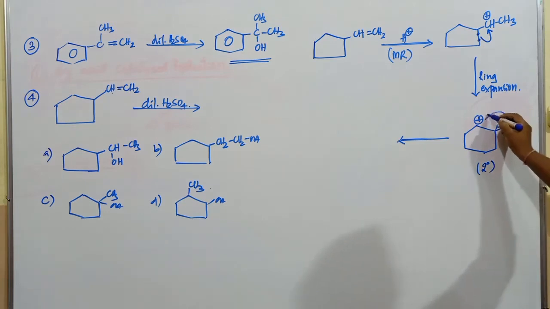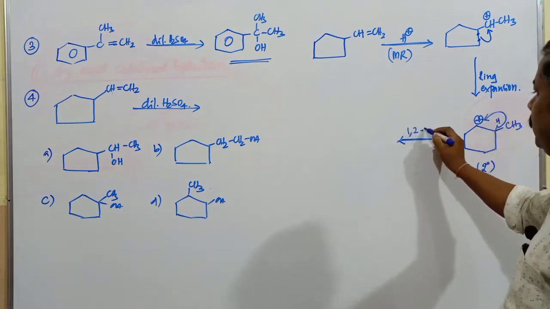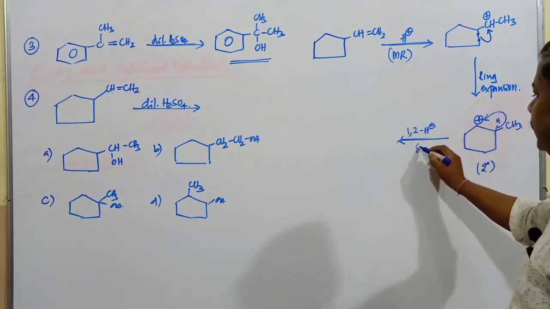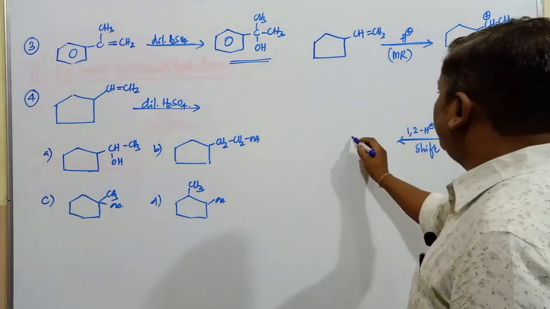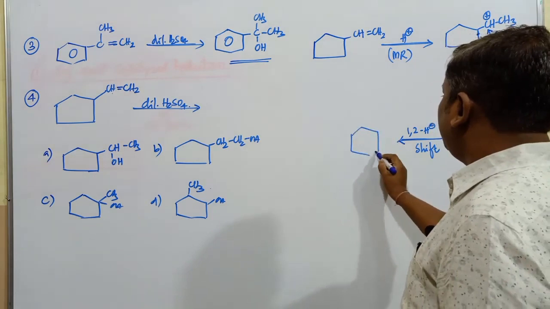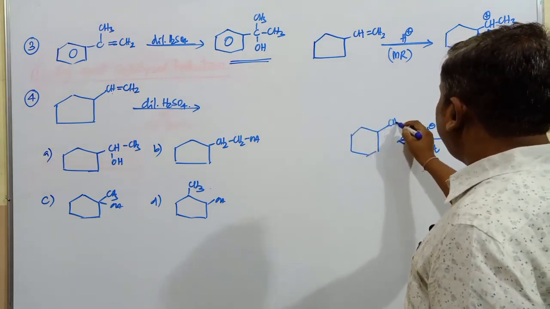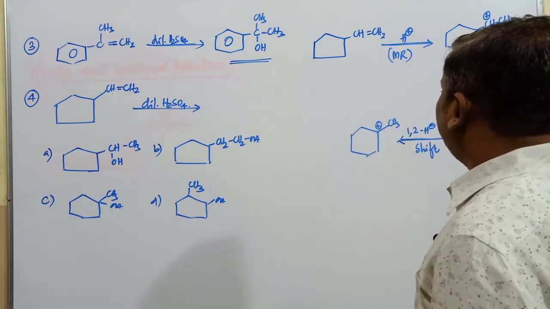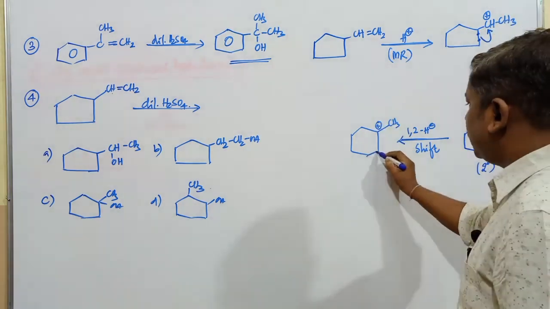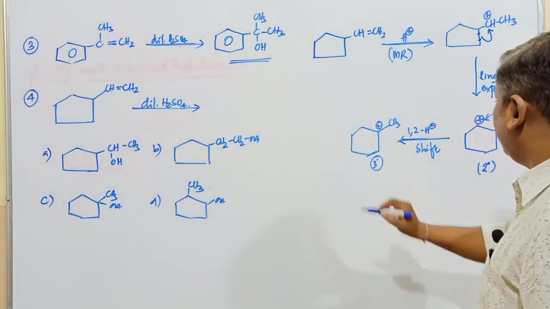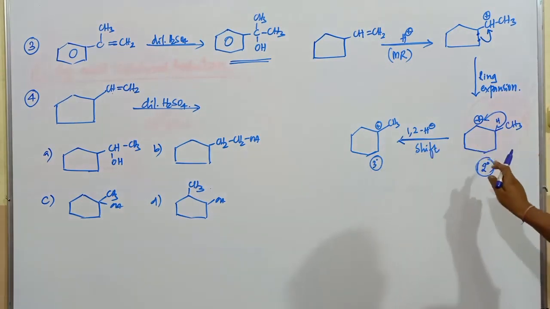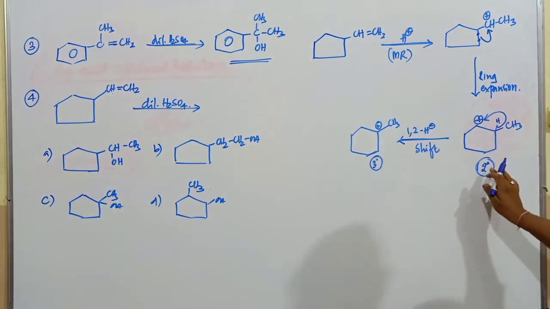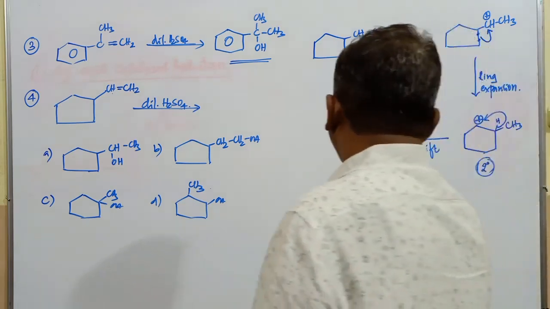Is it a 2-degree carbocation, and is there any possibility to convert it into a 3-degree carbocation? Yes, by this 1,2-hydride shift. When the 1,2-hydride shift takes place in this molecule, what happens? The more stable carbocation forms, this is CH3, with the positive charge. Now this carbocation is a 3-degree carbocation. Since the 3-degree carbocation is more stable compared to this one, this 2-degree carbocation changes into a 3-degree carbocation.